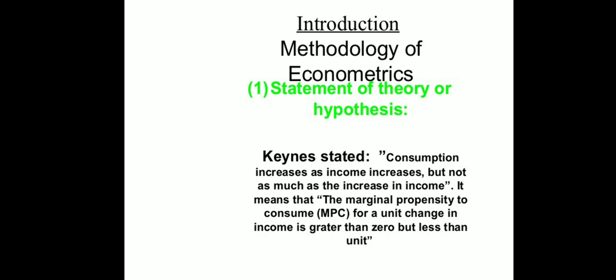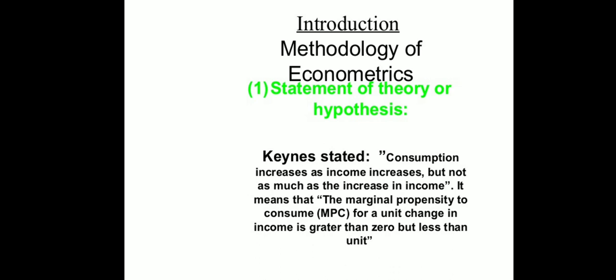Example: Keynes stated that consumption increases as income increases, but not as much as the increase in income. It means that the marginal propensity to consume for a unit change in income is greater than 0 but less than 1.